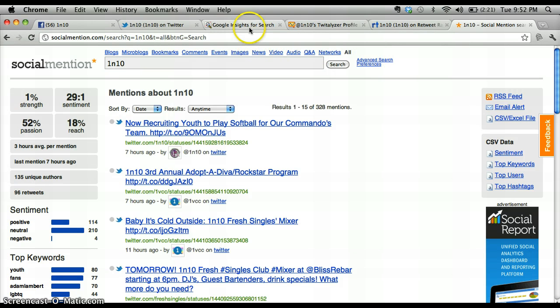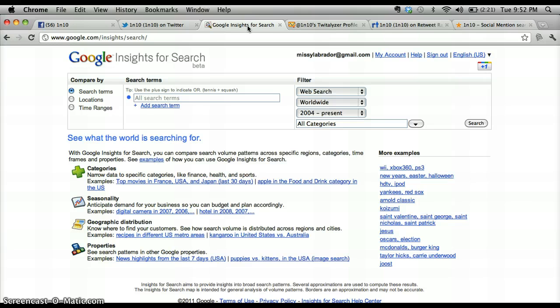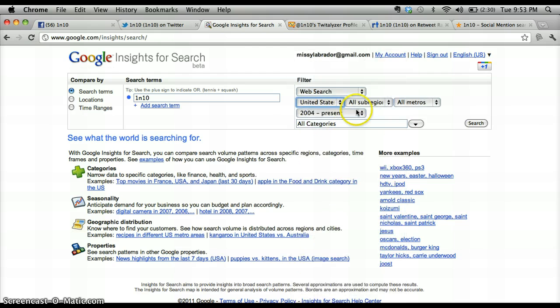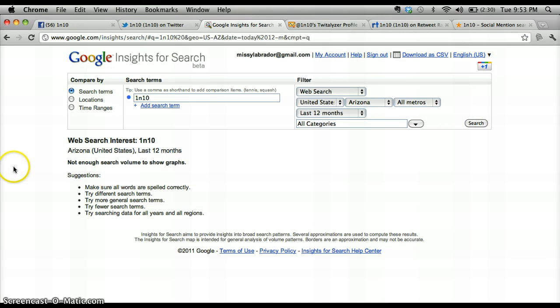The last place we'll be looking at is Google Insights. Google Insights is everything people have searched for on a specific keyword in Google, and it gives you all of that information. So let's start by typing 1 in 10, which is the name of the organization, and filter everything by web search. Let's bring it down to the United States, then Arizona, and we'll keep it at all metros. We'll do the last year and keep it at all categories just to see what comes up.